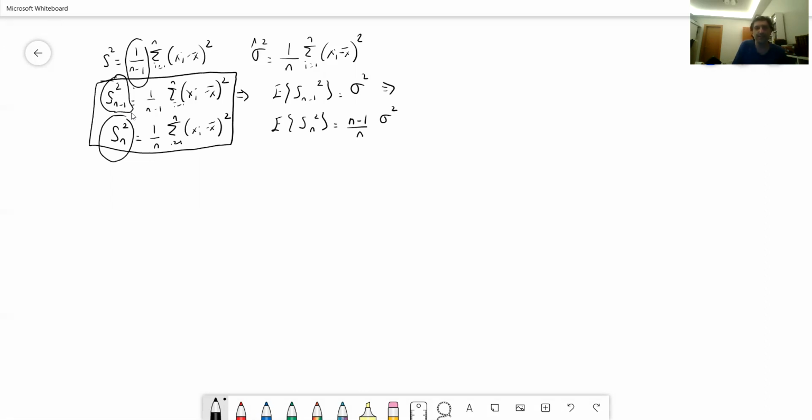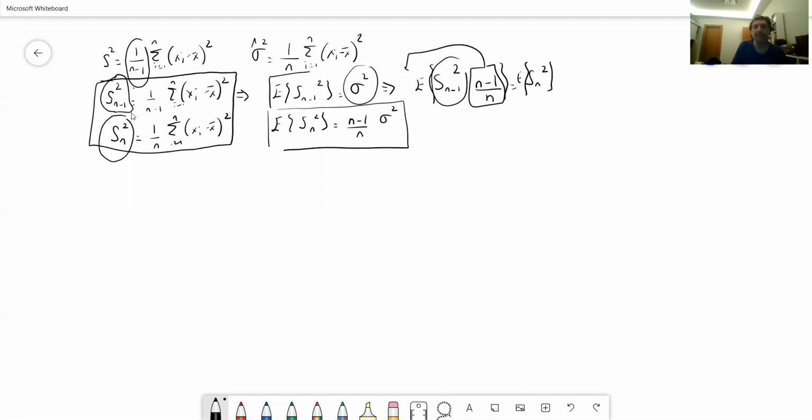The relation between those two is that S squared n minus 1, when you multiply it by n minus 1 and divide by n, gives you S squared n. When you take the expected values of both sides, this term goes out, and the expected value of S squared n minus 1 is equal to the variance. Therefore, you get this relation. So this is the reason why we use this as the sample variance, where the denominator is n minus 1.